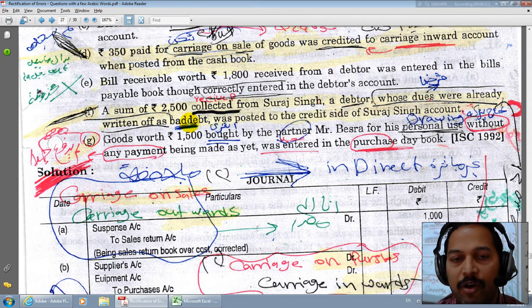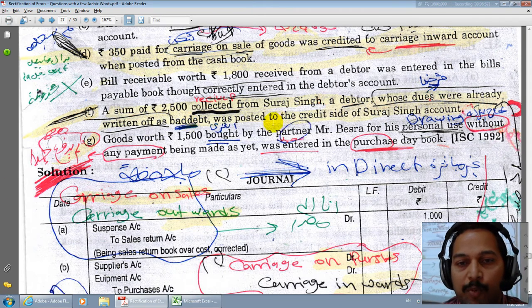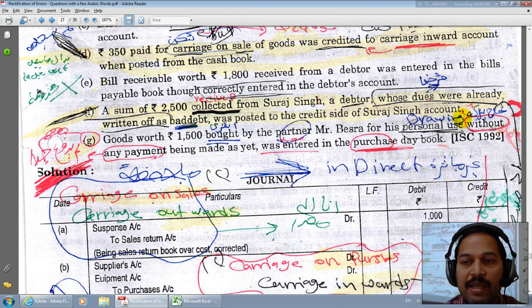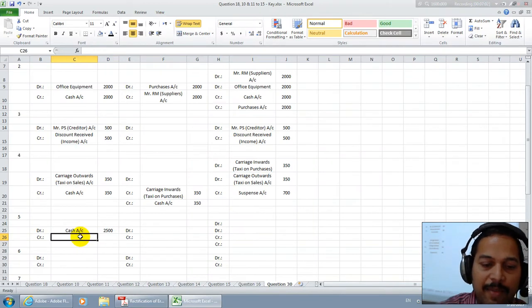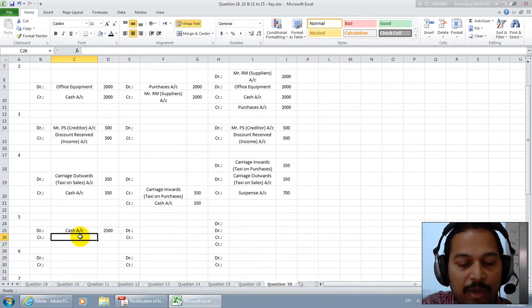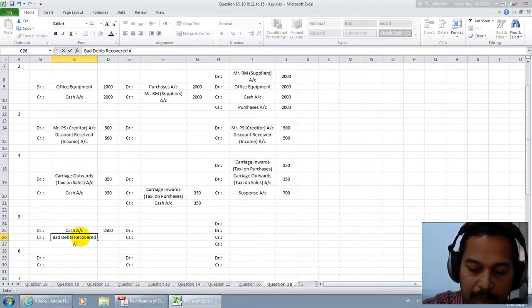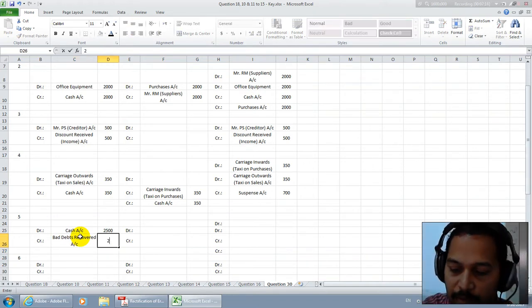That means before, we had considered him bad and we had cancelled his name in our books, and it was posted to the credit of Mr. S account. Whenever we have already considered a debt bad and now we are receiving it, the bad debt has been recovered. Now we have to write here bad debts recovered account. There is no name. We already cancelled his account.